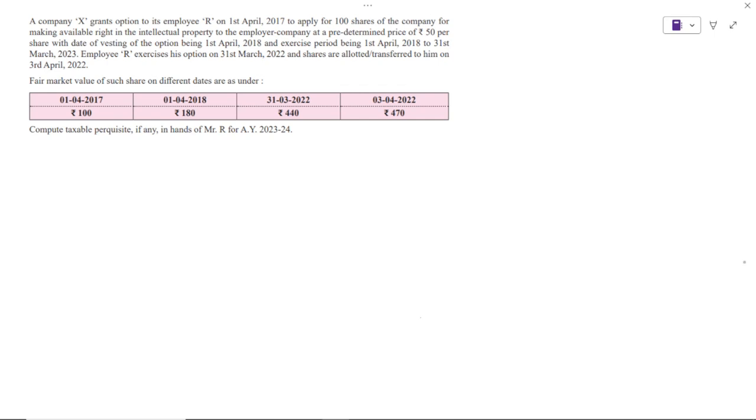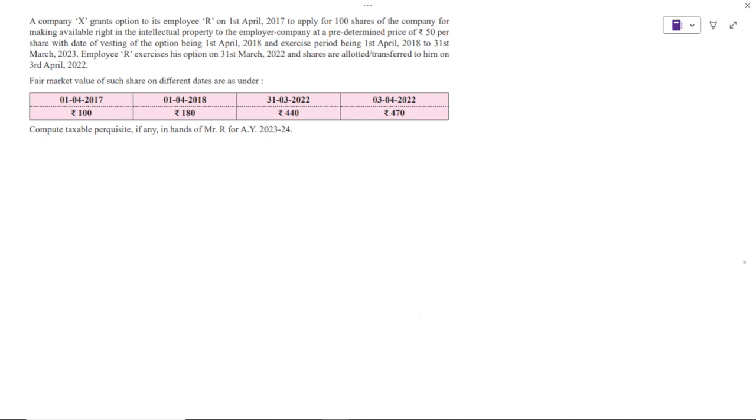From this date you can start purchasing, and during this period you can exercise the option any time, your choice.